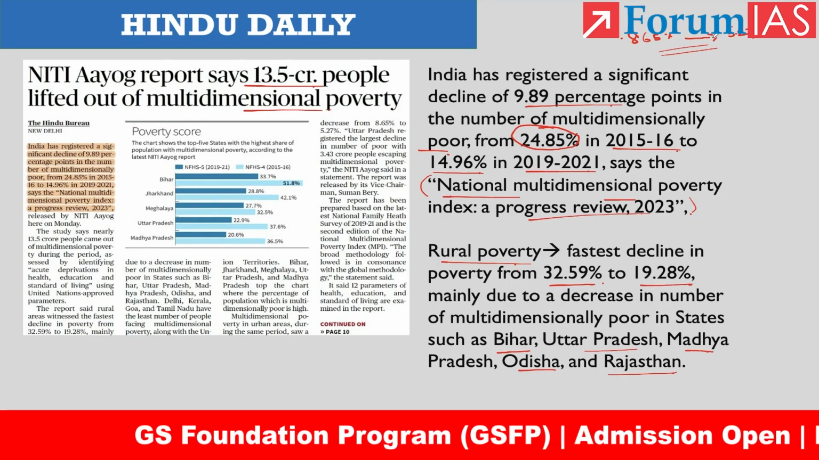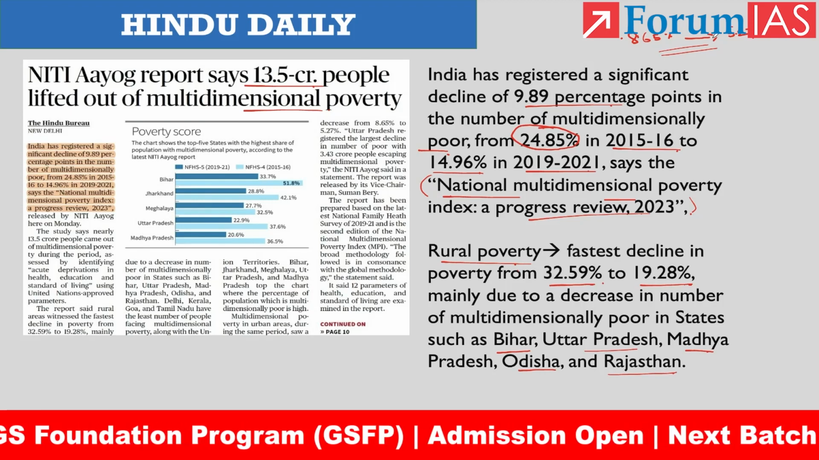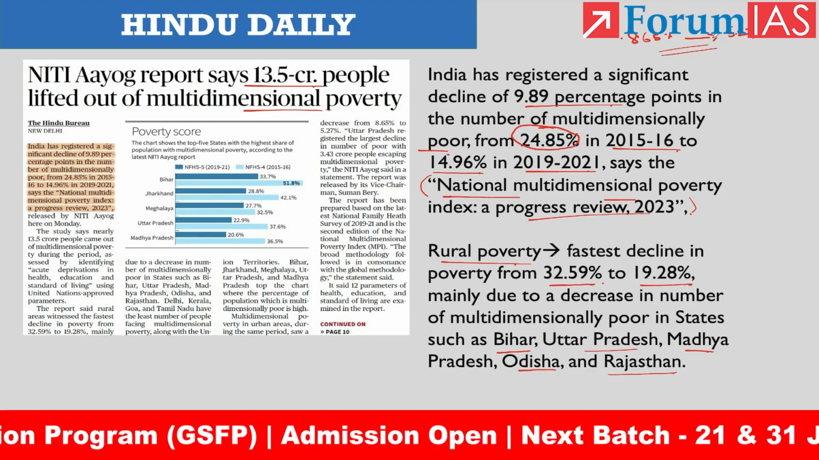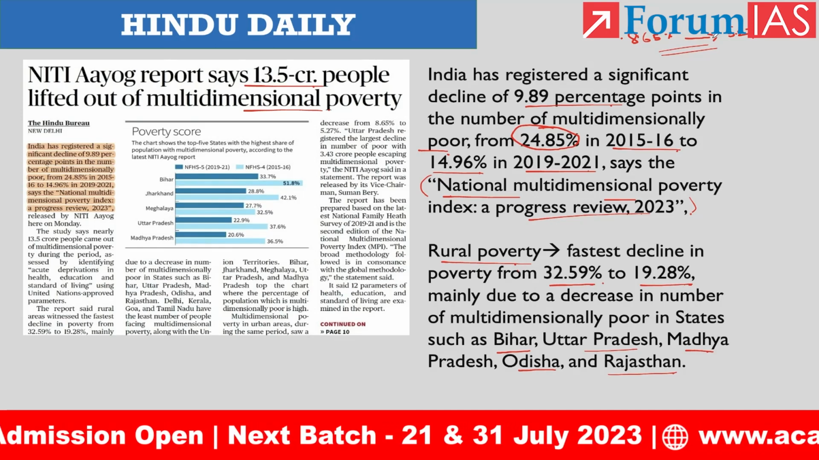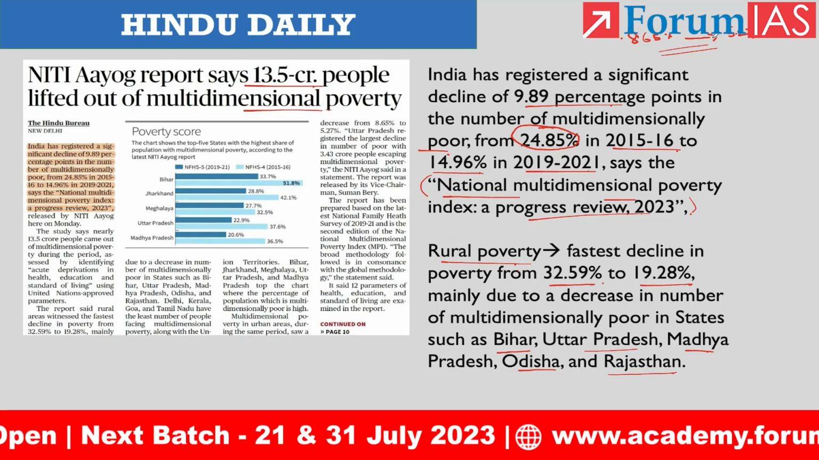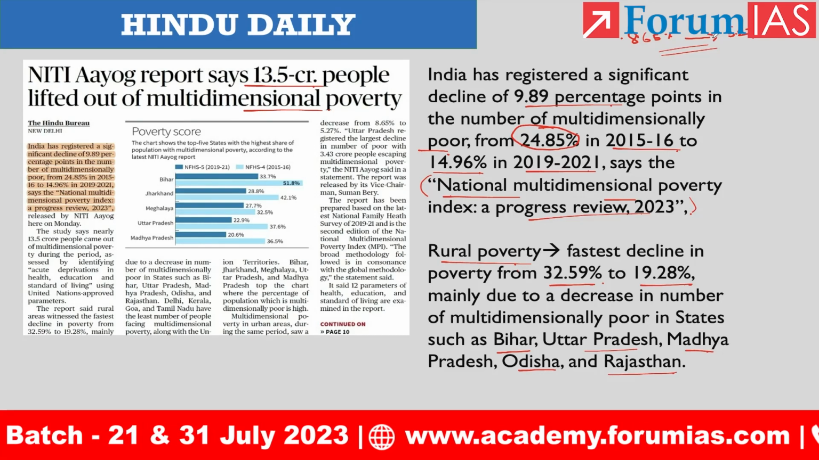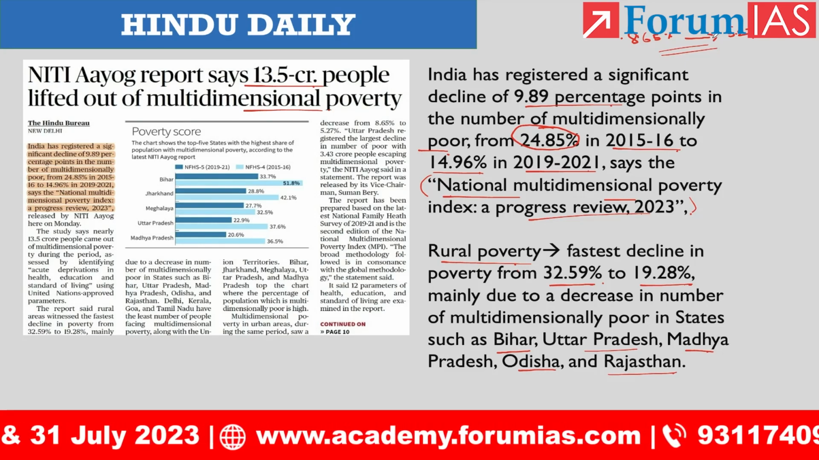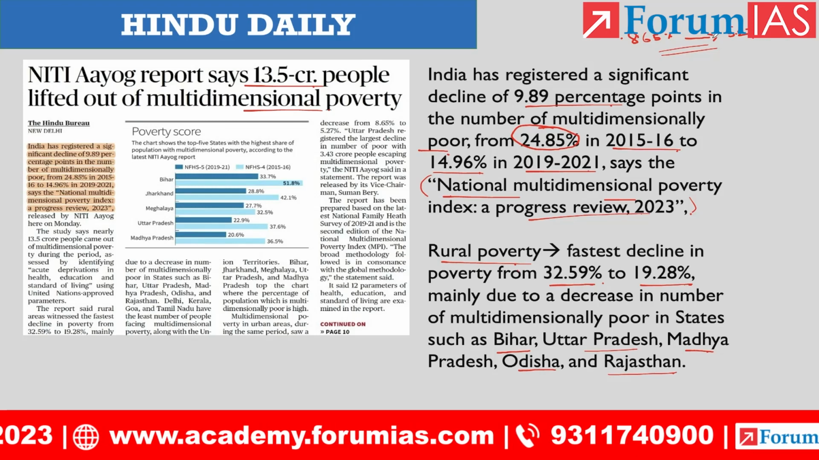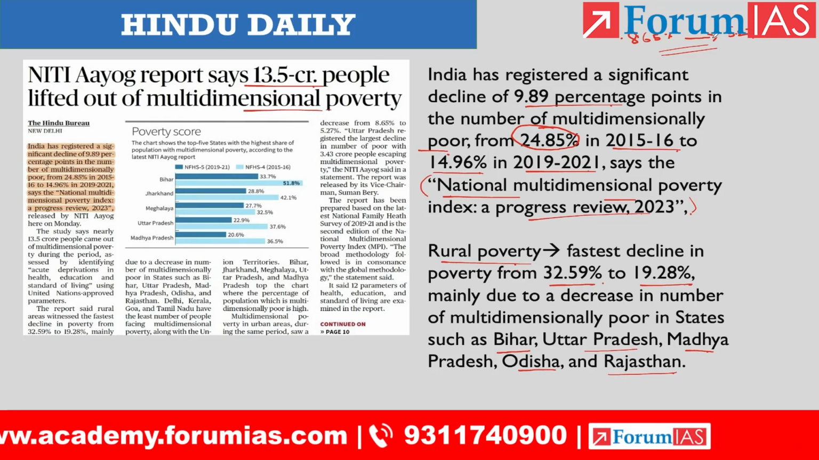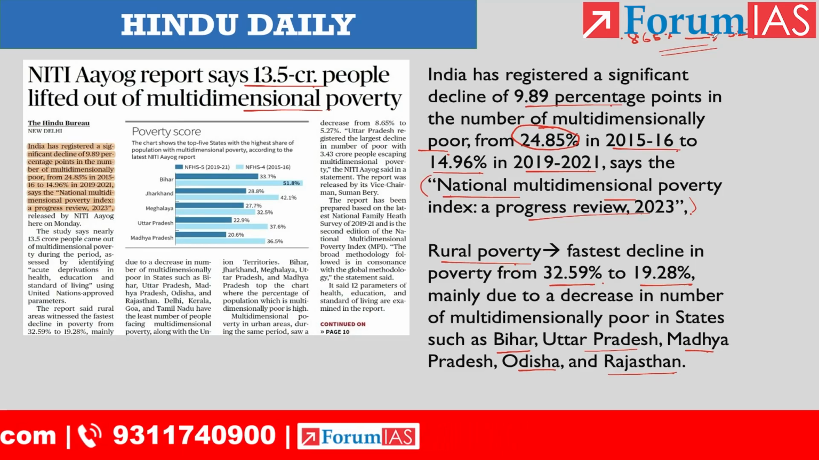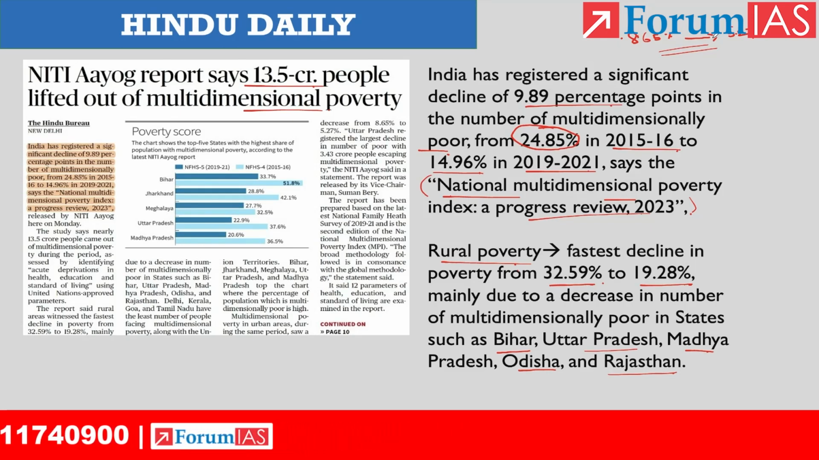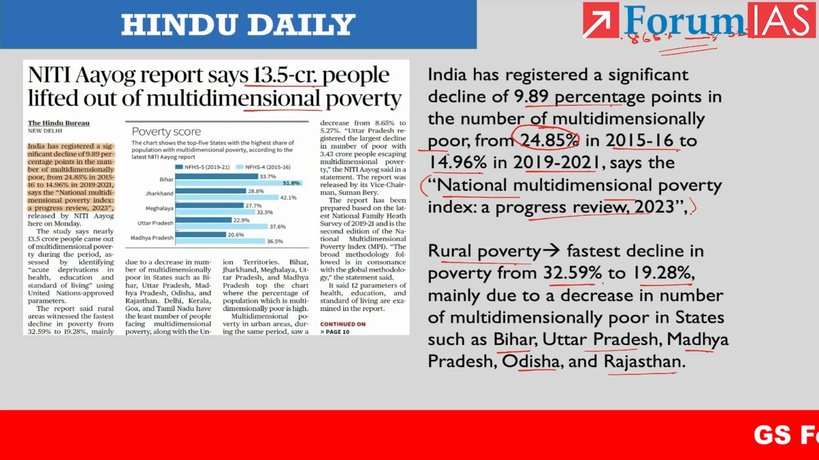Then apart from that, states like Delhi, Kerala, Goa and Tamil Nadu, these four states have the least number of people facing multidimensional poverty, right? So these are all factual data provided in the Niti Aayog report. While writing the mains answer, we need to add these factual data in the answer sheets, so that we can do more value addition for the answer we are writing.